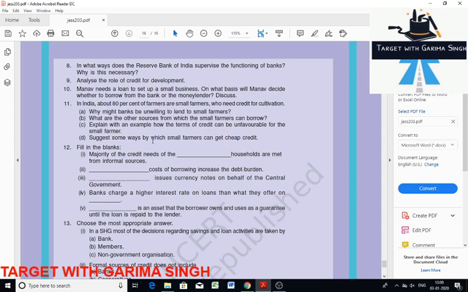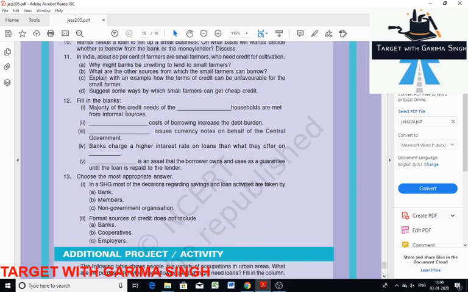Suggest some ways by which small farmers can get cheap credit. So the small farmer can get cheap credit from different sources like bank, agriculture cooperative, and self-help group. Next is fill in the blanks. That's very easy. Majority of the credit needs of the poor households are met from informal sector.